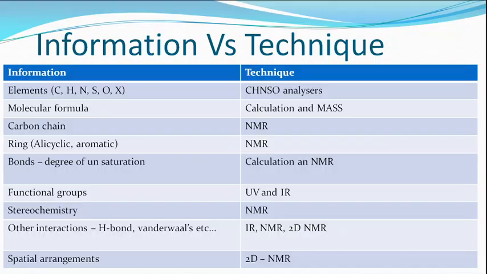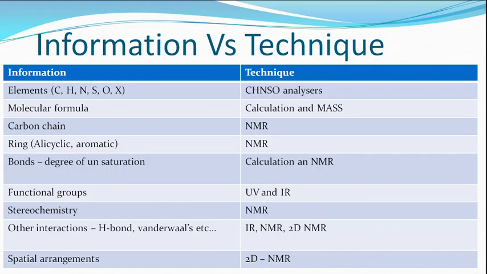Carbon chain details can be obtained from NMR analysis. The ring, aliphatic or aromatic, all these details you can get from NMR spectra. Bonds and degree of unsaturation: there is a calculation for the degree of unsaturation, and bond details you can also get some clue from NMR.